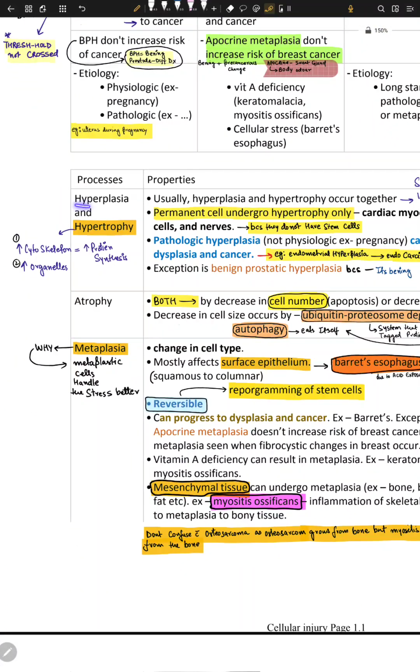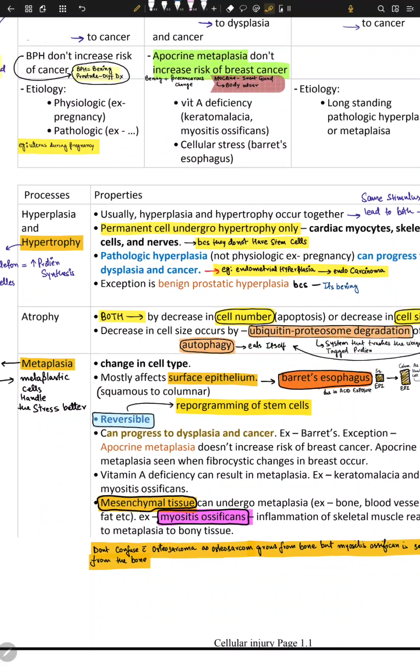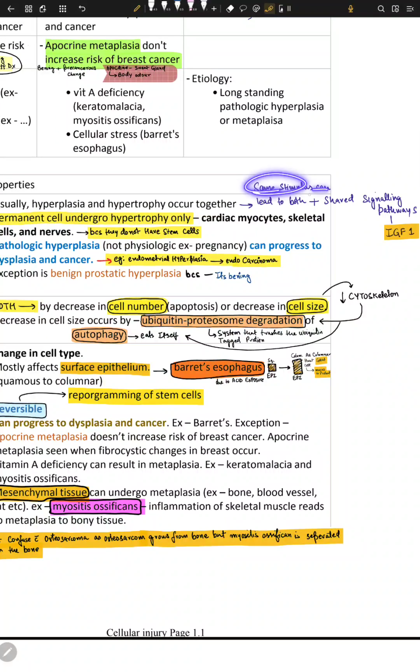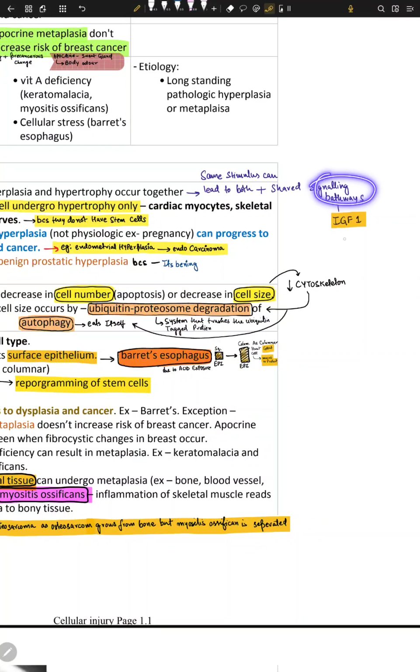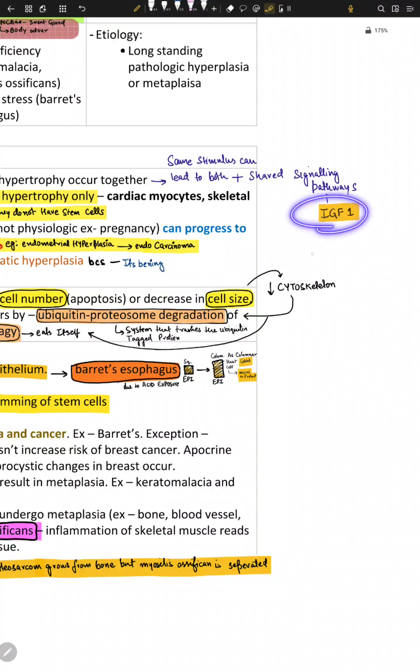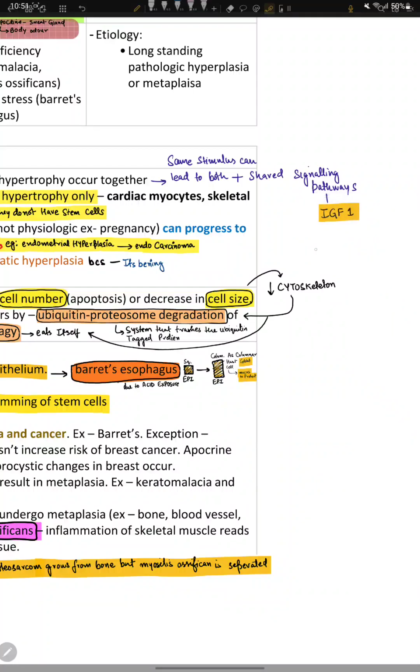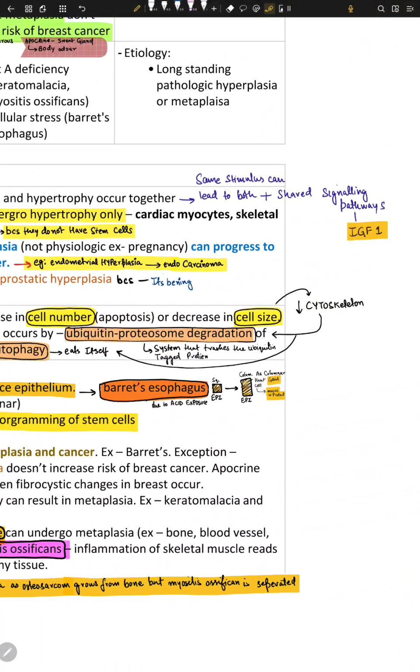First is hyperplasia and hypertrophy. Both of them can usually occur together. Why? Because the same stimulus can lead to both changes, and they can share the same signaling pathway as well, for example the IGF-1 pathway, not insulin. This is just an example.